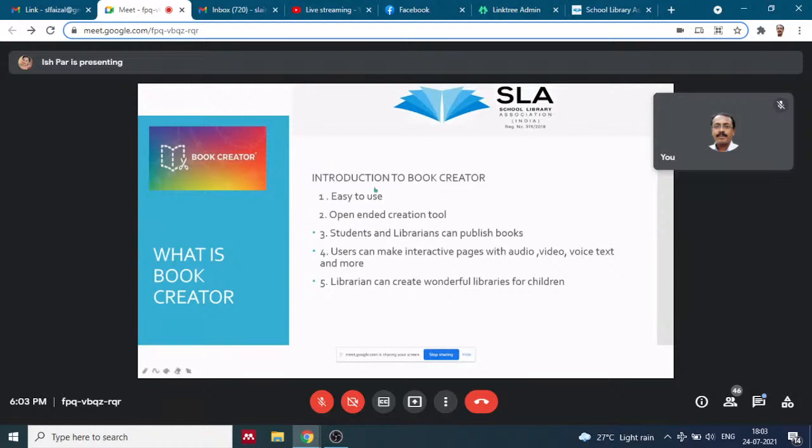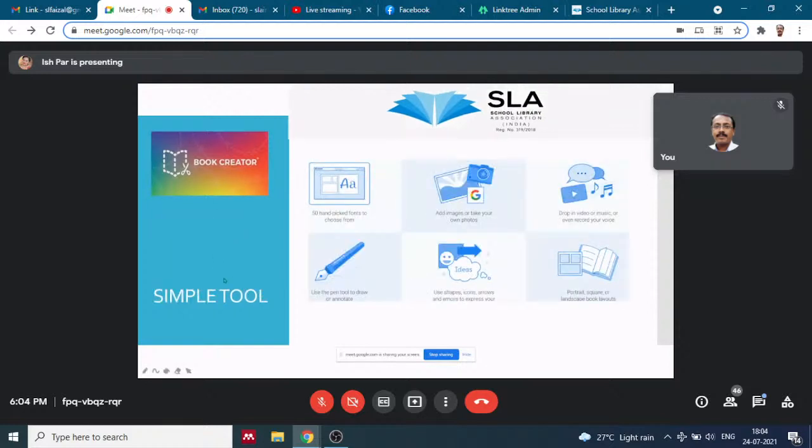Now, what is Book Creator? Introduction to Book Creator: it is an easy, open-ended creation tool. You can publish books. You can make interactive pages with audio, video, voice and text, and librarians can create wonderful libraries for their children. It is a very simple tool, you don't need a session for it, but since you're here, I'll teach you many things which you can create out of it.